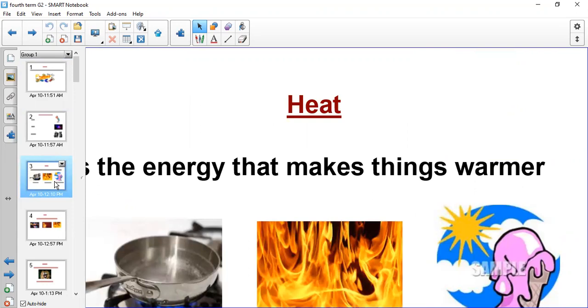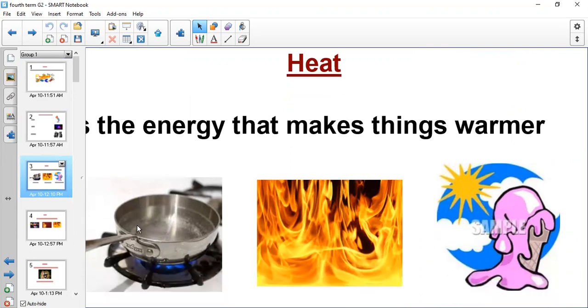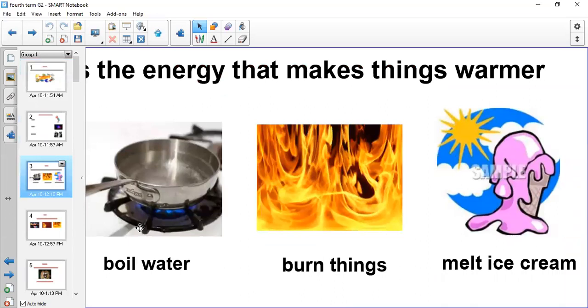And we said heat is energy that makes things warmer. Like what? Like boiling water, like burning things, or melting ice cream. And you have to think about more things that give us heat, like the sun, a candle, fire. We have many things that give us heat. So, heat is energy that makes things warmer.